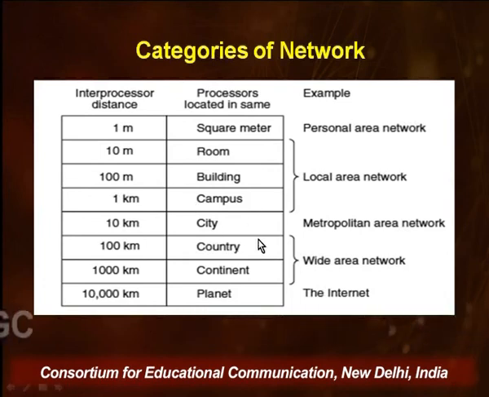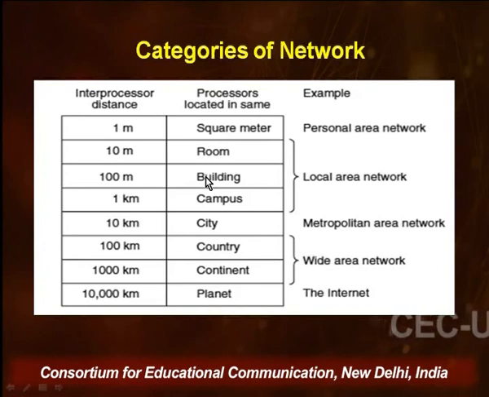Then you have wide area networks which are really huge and span a country or a continent. The distance between various processors is from 100 kilometers to 1000 kilometers. Now these are not the only two kinds of networks.